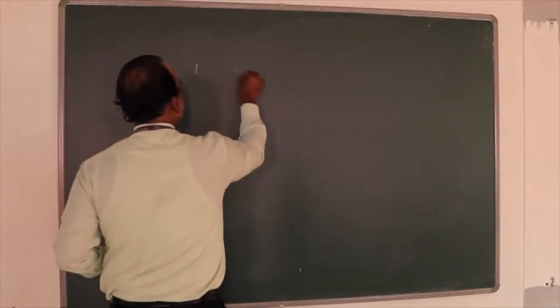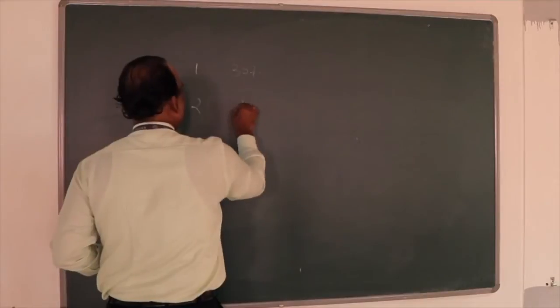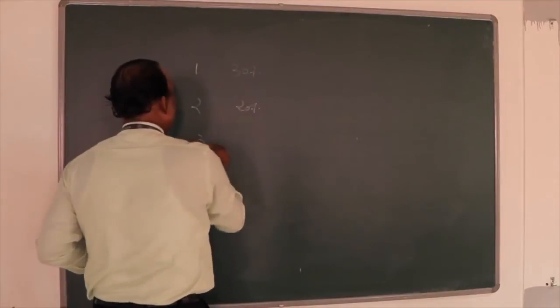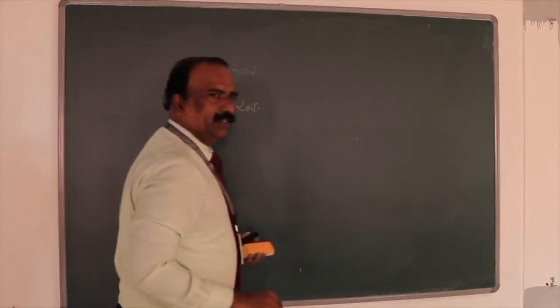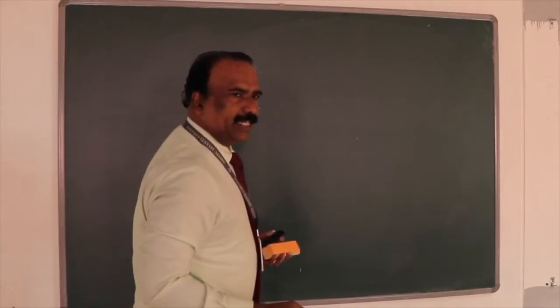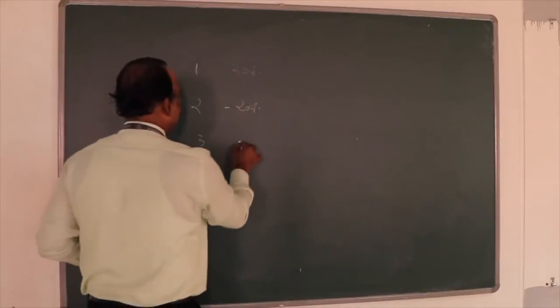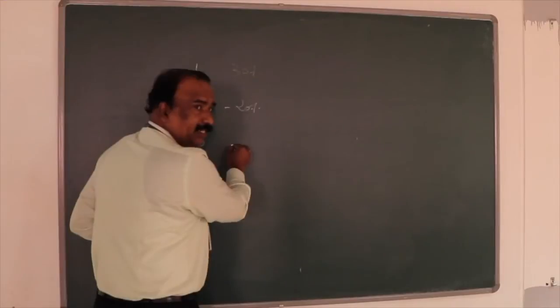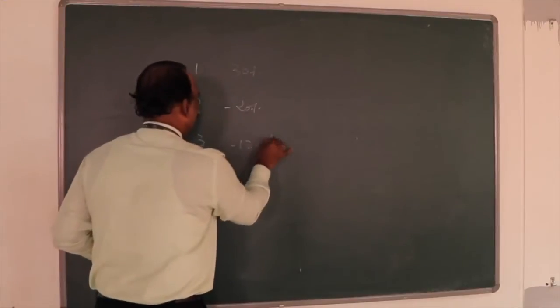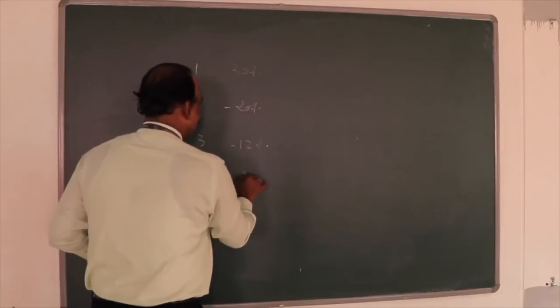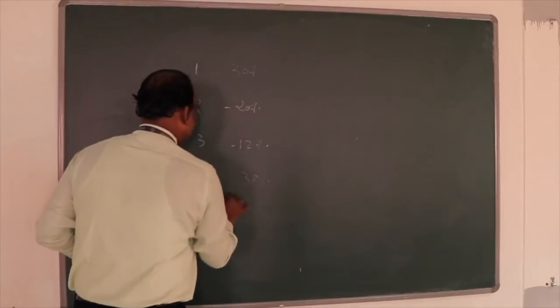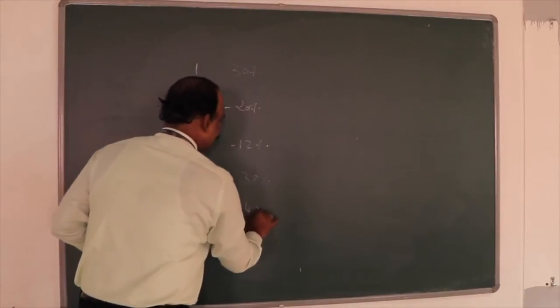Second year is minus 20. Third year minus 12. Correct? Fourth year is 38. Fifth year is 42.